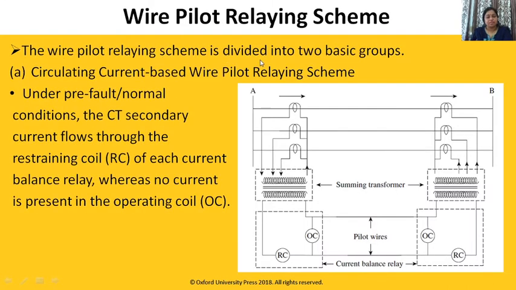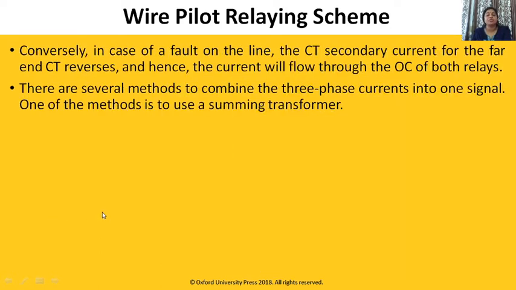The wire pilot relay scheme is divided into two basic groups: circulating current based wire pilot relay scheme. Here, in circulating current based scheme, there are an operating coil and a restraining coil. Under pre-fault and normal condition, the CT secondary current flows through the restraining coil of each current balance relay, whereas no current is present in the operating coil. In case of fault on the line, conversely, the CT secondary current for the far end CT reverses, and hence the current will flow through the operating coil of both relays.